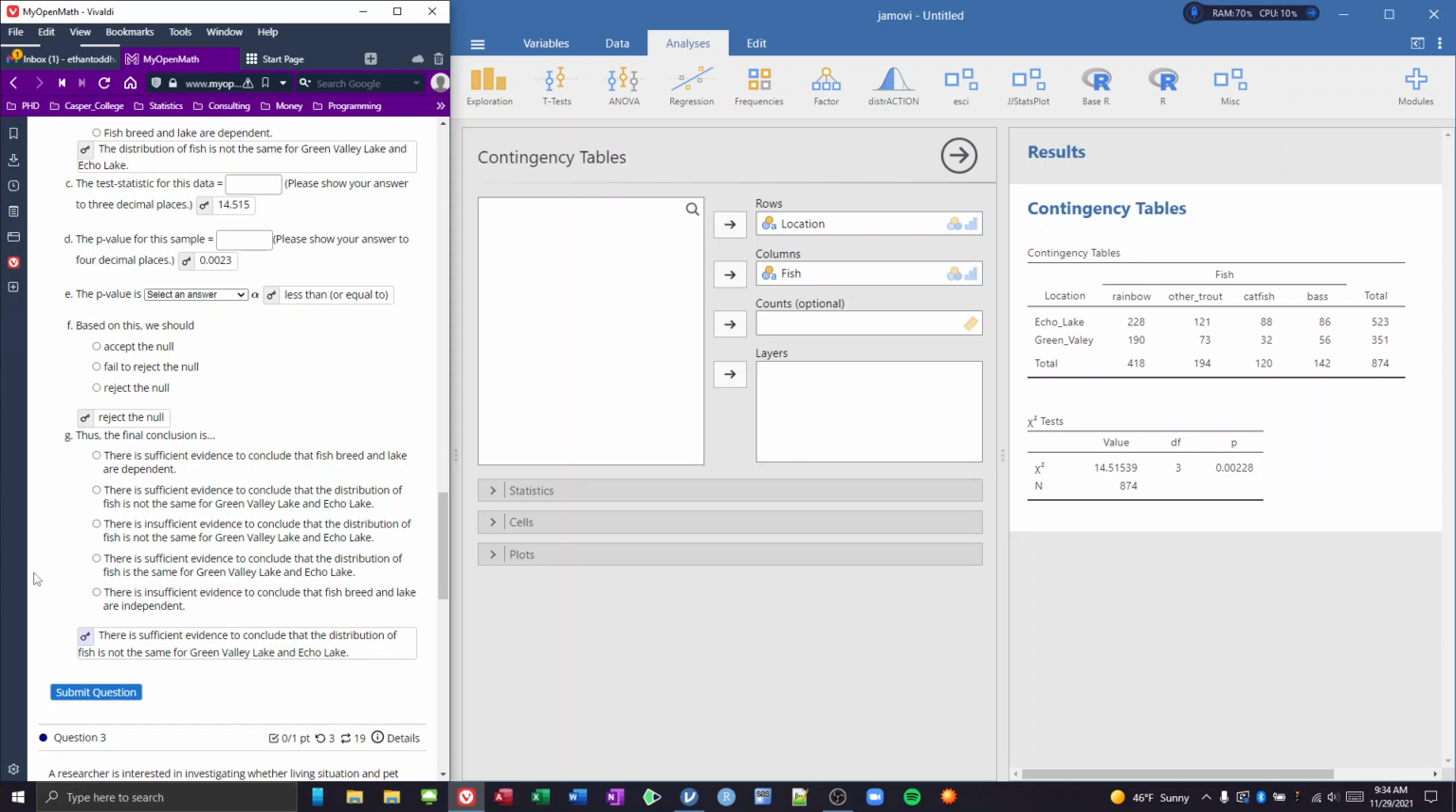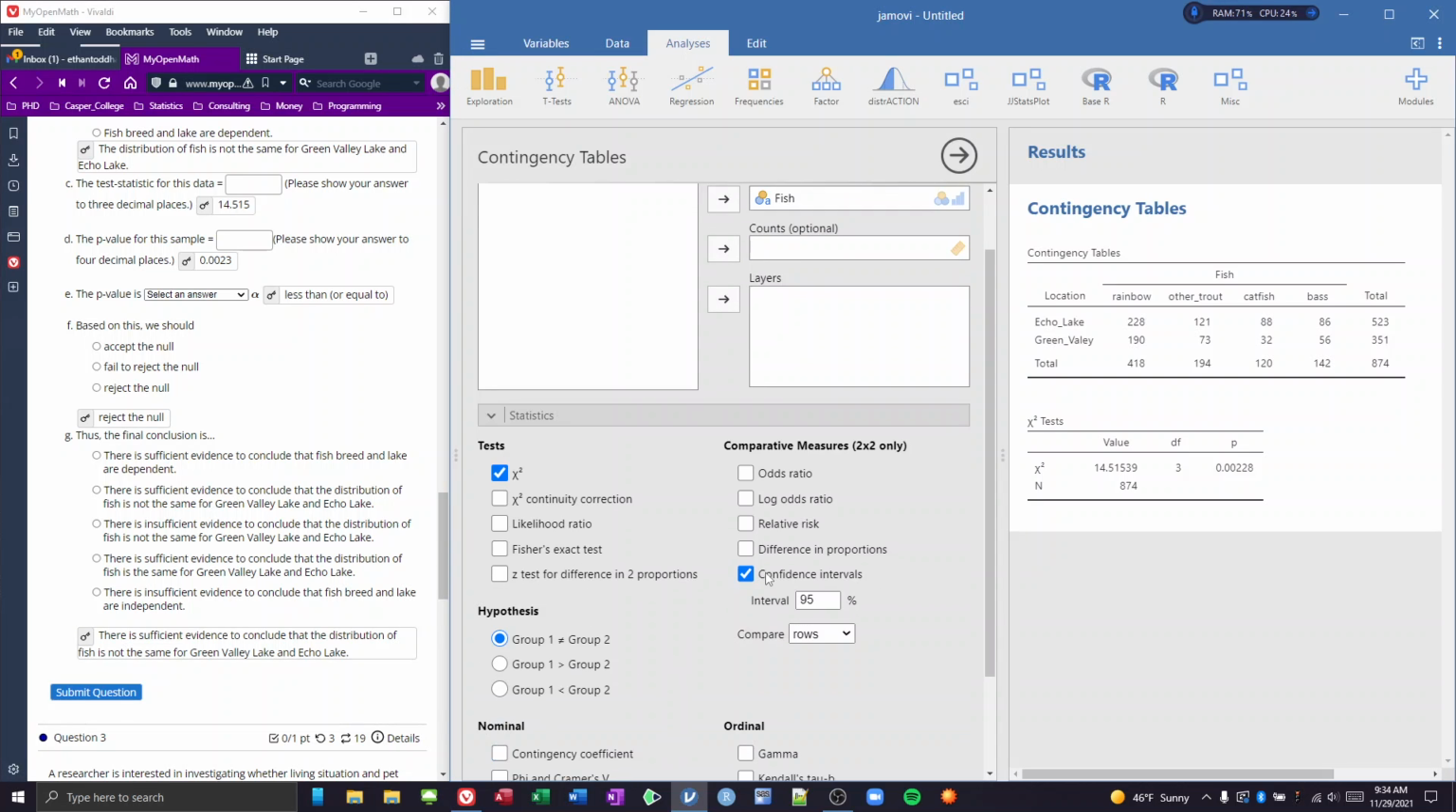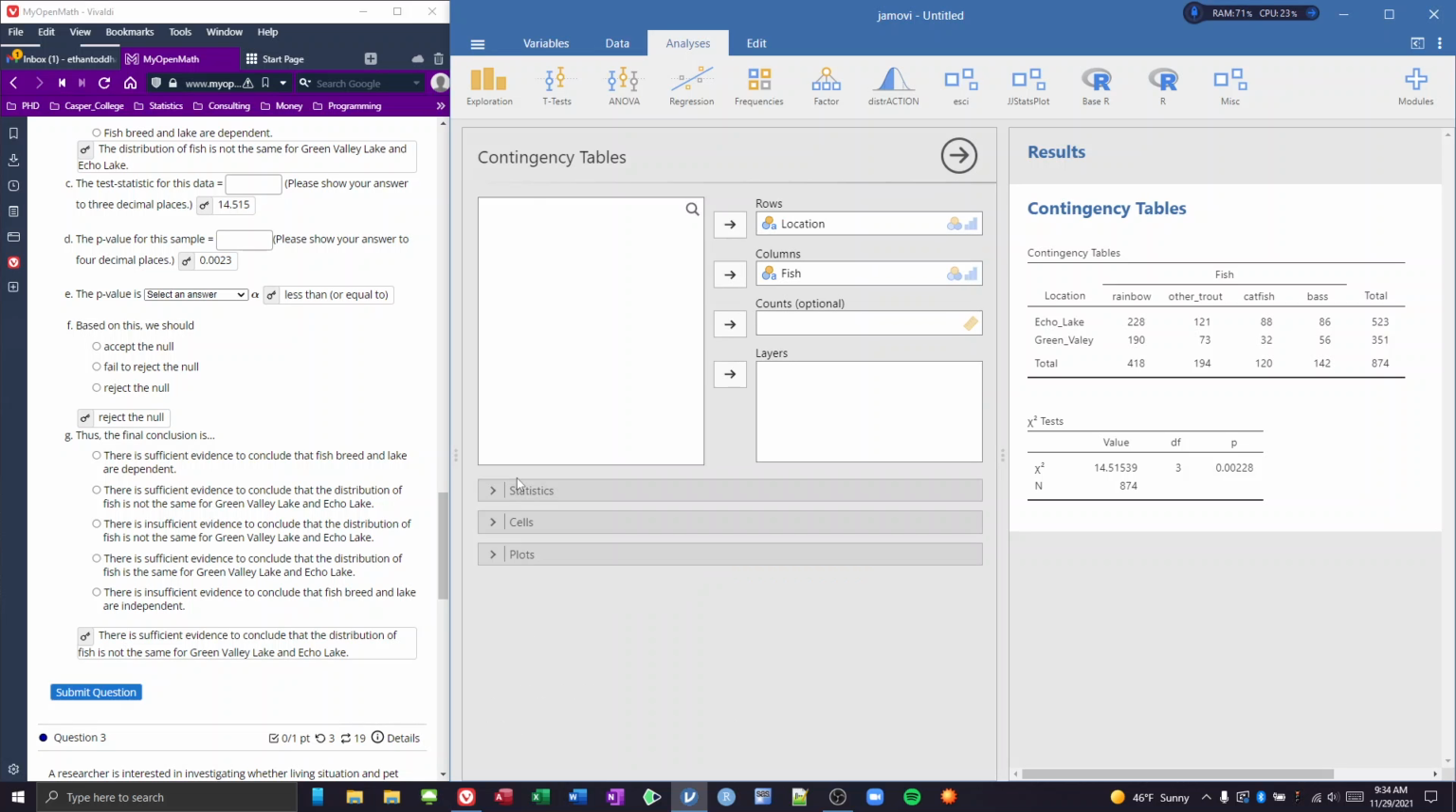Now, when you do that, you also might want to ask, which ones look like they are really, really different? And we can look at a couple things. Let's go look at our cells. We could look at the percentages of the rows.